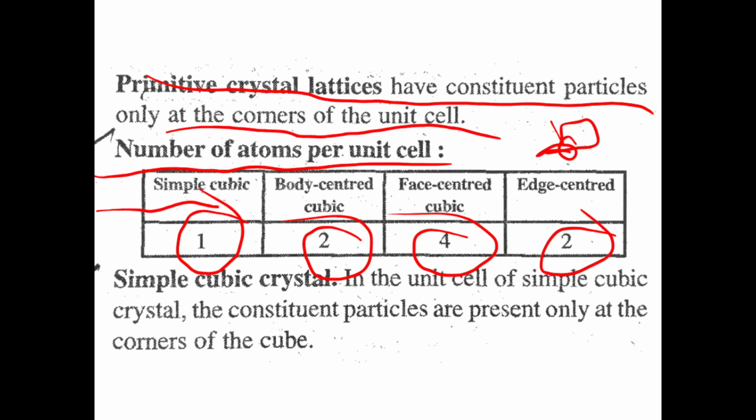There are so many questions. What is simple cubic? What is body centered? What is face centered? What is edge centered? You have to know what they are.